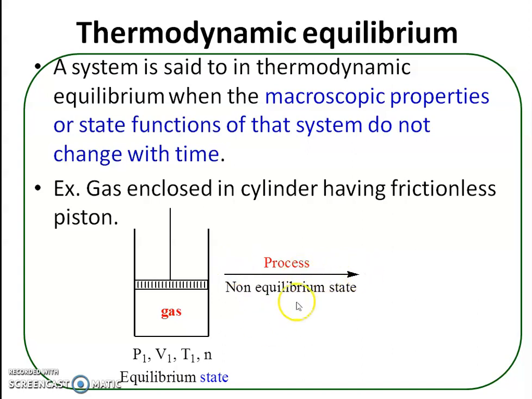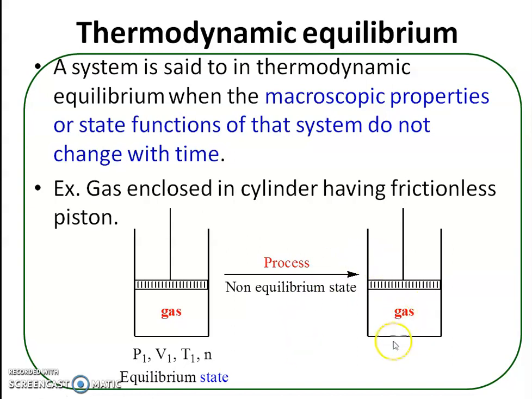Now suppose some variables are changed, pressure or volume, and there is a process. During the process, the system no longer remains in the equilibrium state; it is a non-equilibrium state. After completion of the process, the system again attains the final state, where the state variables are again fixed: pressure P2, volume V2, temperature T2. At the final state the system again acquires equilibrium, because there is no change in pressure, temperature, volume, and the piston is motionless. So this is what thermodynamic equilibrium is.